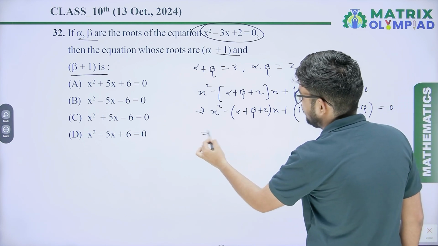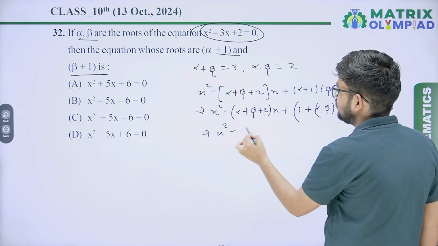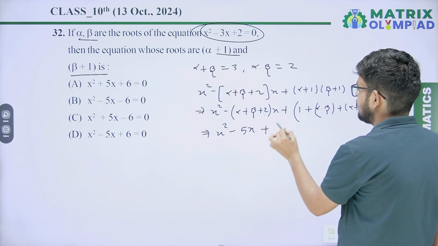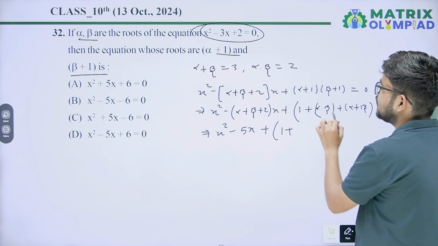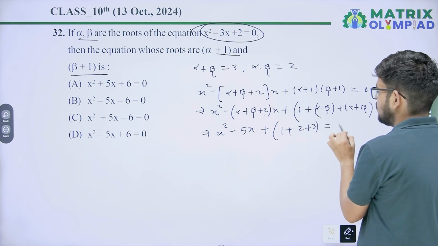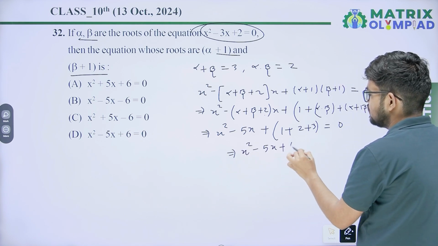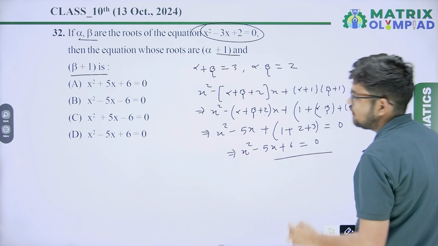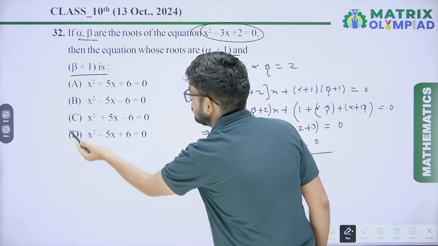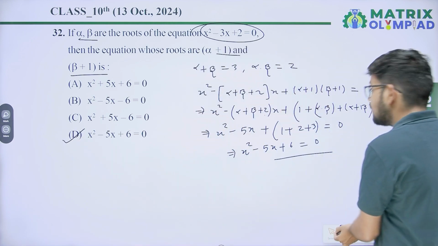So from here you will get x square minus alpha plus beta, that is 3 plus 2, that is 5, of x plus 1 plus alpha dot beta, that is 2, plus alpha plus beta, that is 3, equals 0. So you will get x square minus 5x plus 6 equals 0. So our equation is x square minus 5x plus 6 equals 0. Option D will be the correct answer.